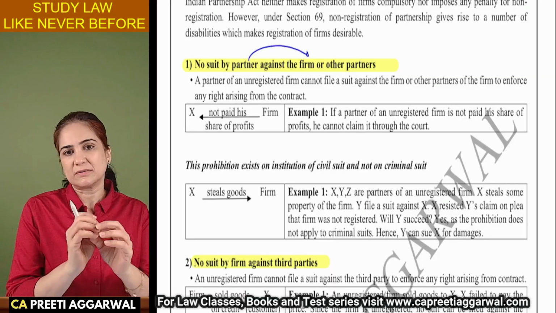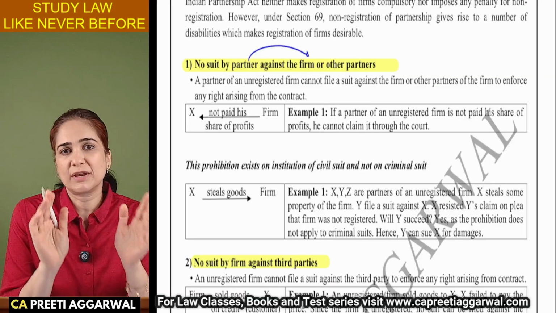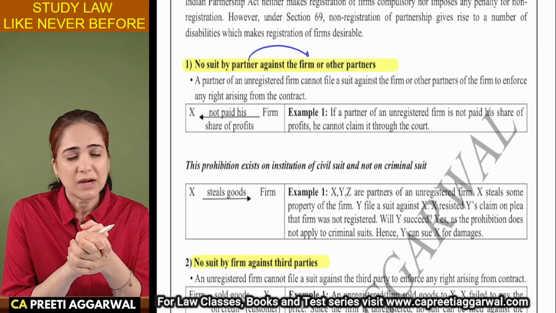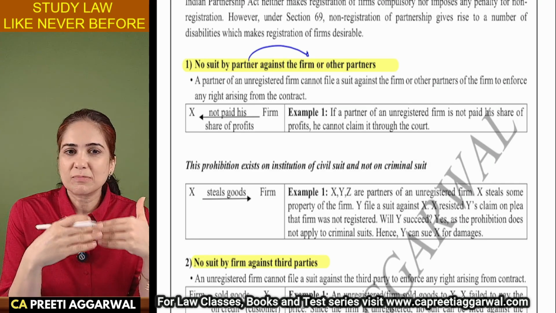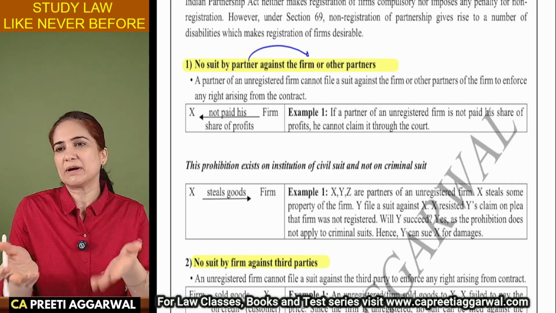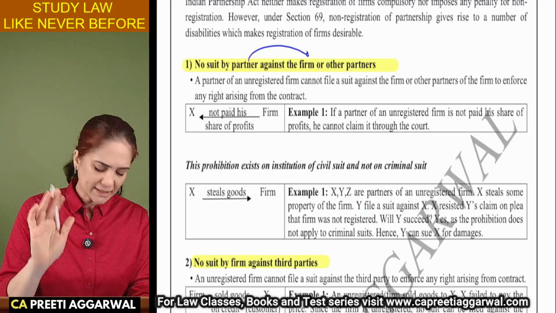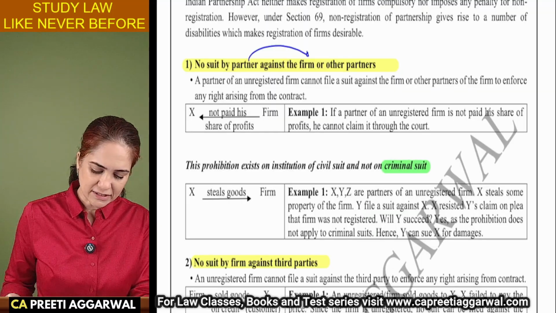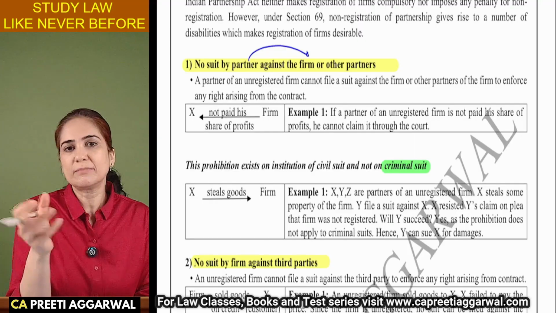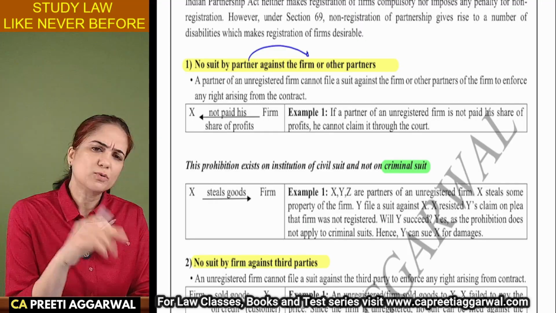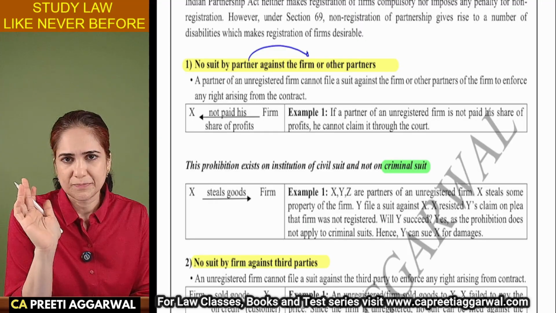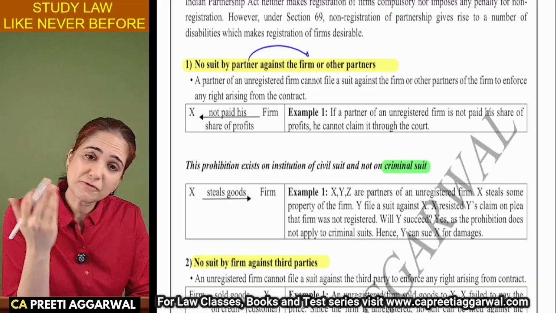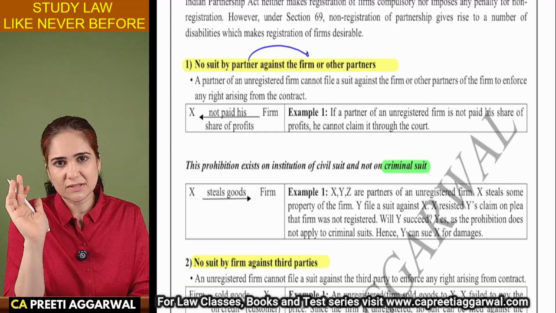If a partner is not given his share in the profit or property, that unregistered firm's partner cannot sue the other partners or the firm. But yes, this does not apply to criminal acts. If you find that one partner is stealing money from the business, you can file a case against that partner. It's a criminal act. Even if your firm is unregistered, you can file a case.